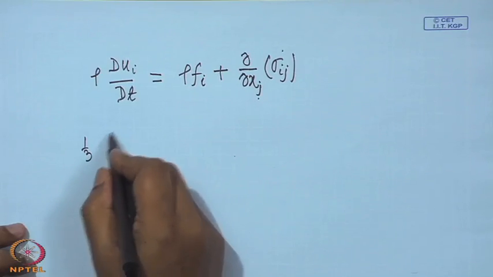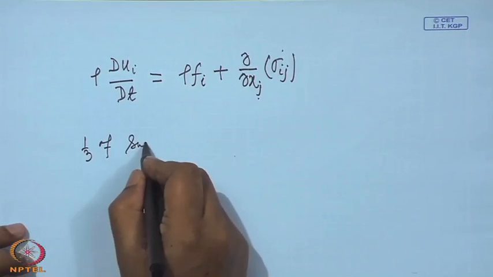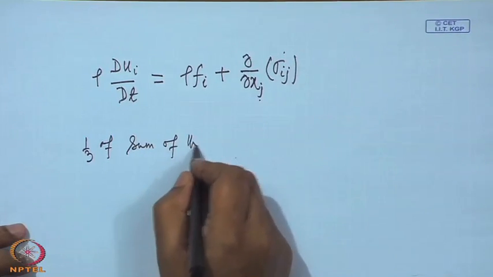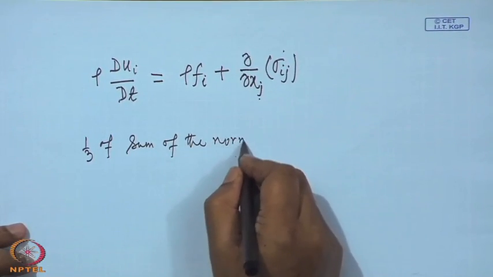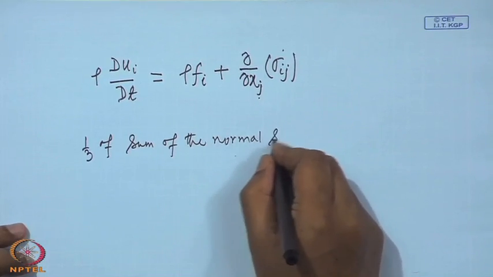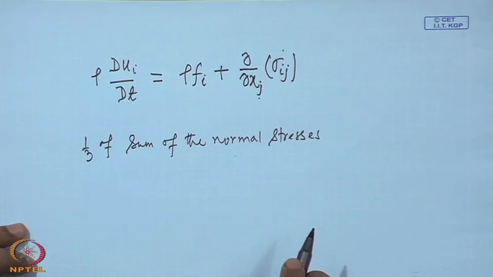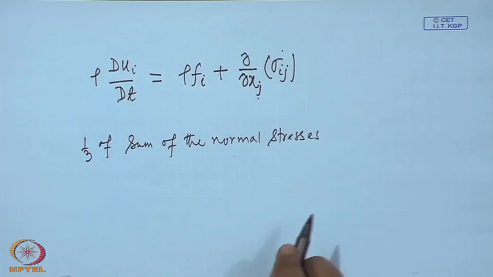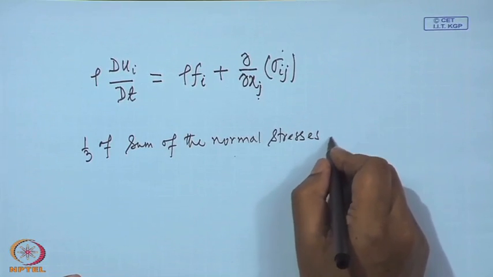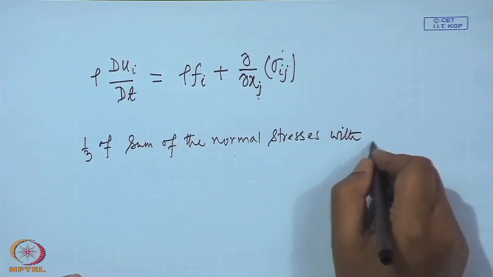So with that, we remember this: 1/3 of the sum of the normal stresses with sign reversed.